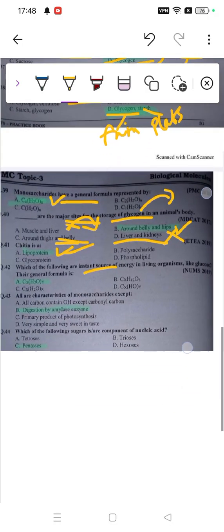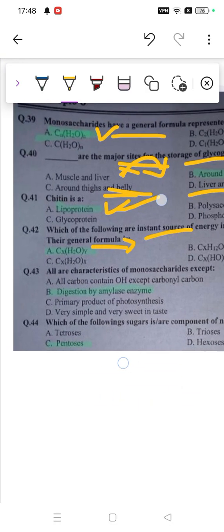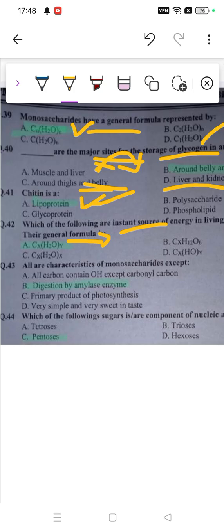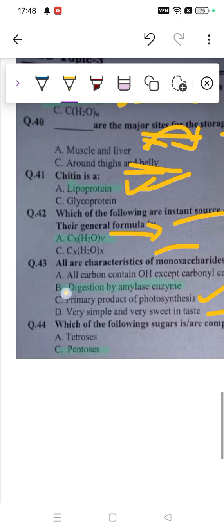So the general formula is CxH2yOz. You need to learn this. All the characteristics of monosaccharides except, so monosaccharide is simply a one carbon sugar. All carbons contain OH except the carbonyl group. So yeah, this is right. Primary product of photosynthesis is a monosaccharide, so it's literally produced as the primary product. Then it's synthesized, then they form three carbon. Light and dark reactions occur. Very simple and very sweet in taste. Yeah, that's also true. But digestion by amylase enzyme, no, because monosaccharides don't get digested by this.